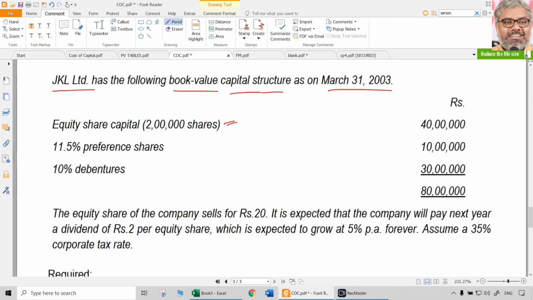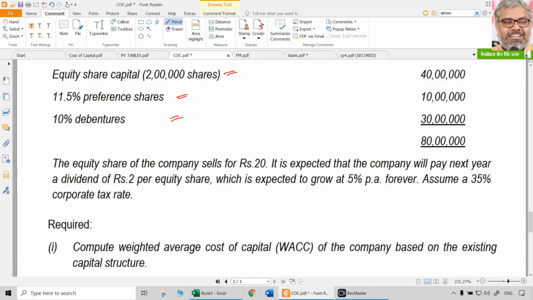Equity share capital is given, 11.5% preference share capital is given, and 10% debentures is given. This is the book value capital structure. Then the equity shares of the company are selling at 20 rupees. That means P0 is now 20 rupees. It is expected, that means D1, the company will pay next year a dividend of 2 rupees per equity share. So D1 is 2 rupees, already given. Growth rate is expected at 5%. So you have to write all these things, substitute, then get the answer.